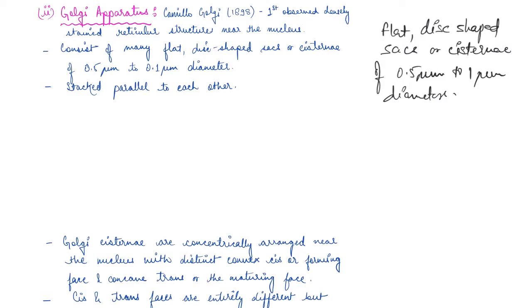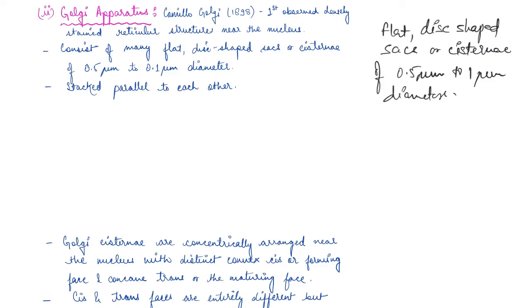So what he observed was flat, disc-shaped sacs or cisterns, and the diameter of those discs is 0.5 to 1 micrometer. Now these disc-shaped sacs are basically stacked parallel to each other.